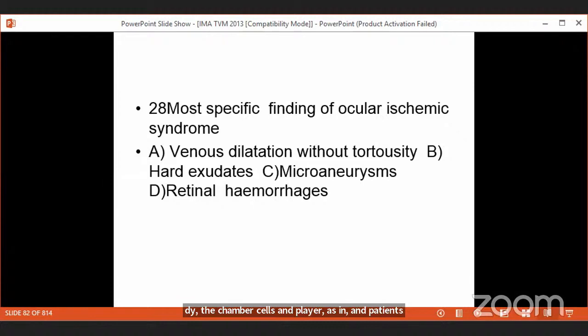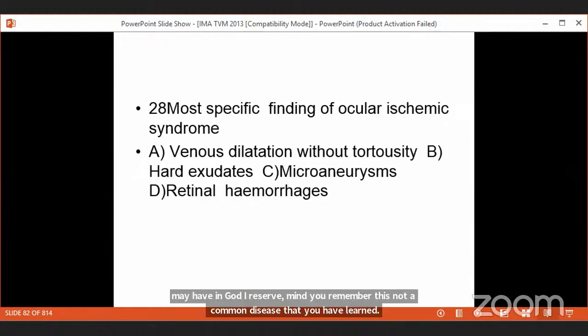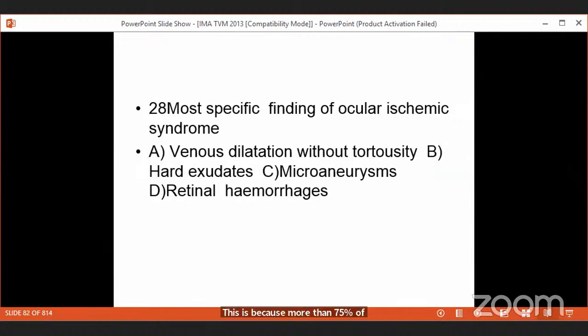Mind you, remember, this is not a common disease that you have learned. This is because with more than 75% occlusion of the carotid artery, the circulation to the eye is affected. Patient may present with ischemia to the eye and ischemic pain, just like cardiac pain. The patient has severe pain in the eye, and on examination may have corneal edema, anterior chamber cells and flare, cataract, and engorged iris vessels.